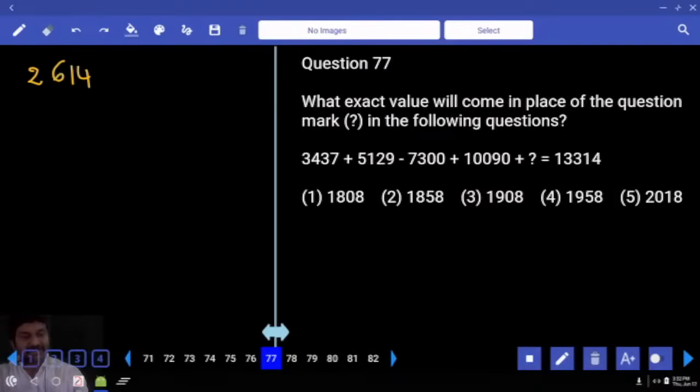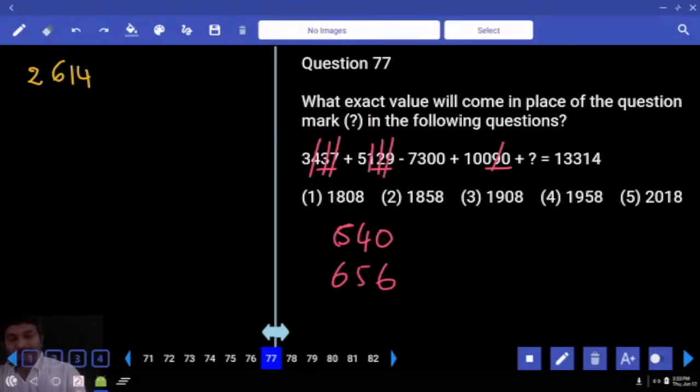Okay. Next. 437, 129, and then this 90. This is what we have to concentrate on. Correct? 400, 100, 500. 30, 20, 50, 50, 90, 140 in the sense. So far 640. 7 plus 9, that is 656 only. 656 goes to the other side and we have to subtract it.